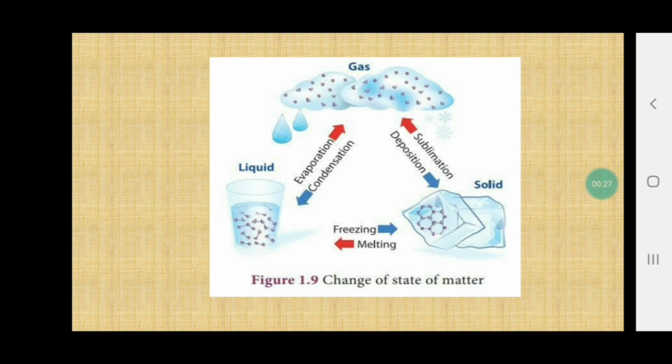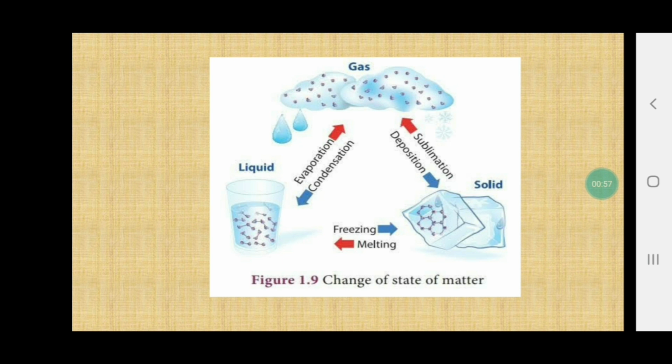Now when solid is converted into liquid, melting takes place. Means when we provide energy to the solid, melting takes place and it gets converted into liquid. When liquid is provided energy, or when liquid is heated, it gets converted into gaseous form, means evaporation takes place. Now the reverse of it, when the gas is cooled,